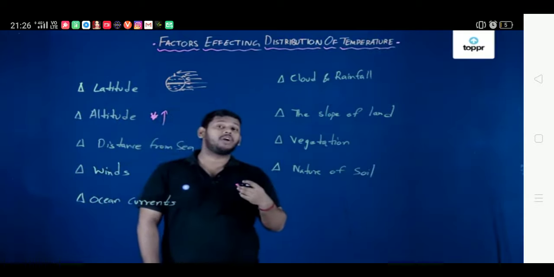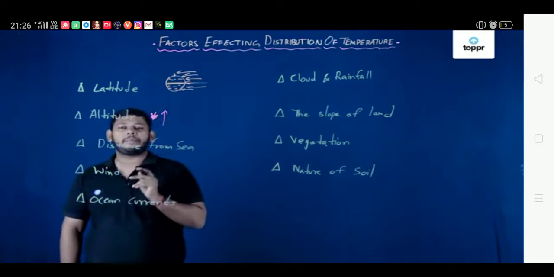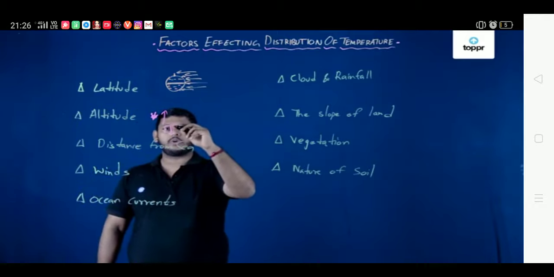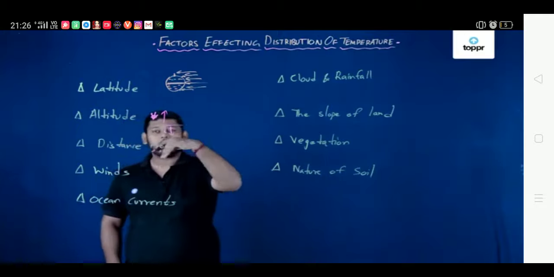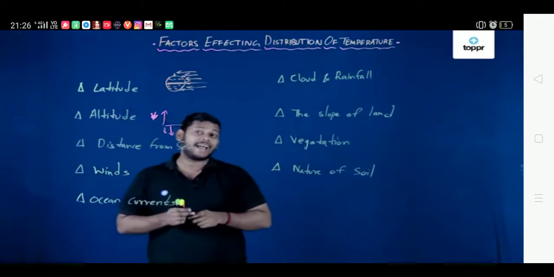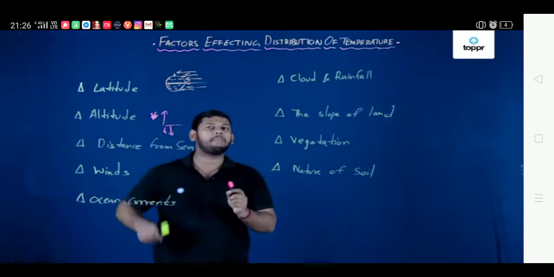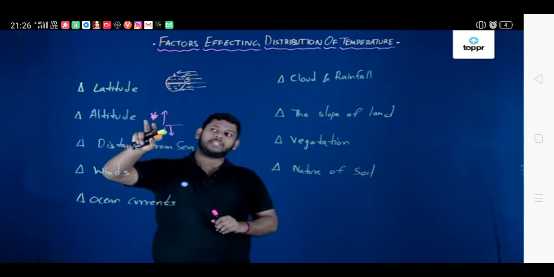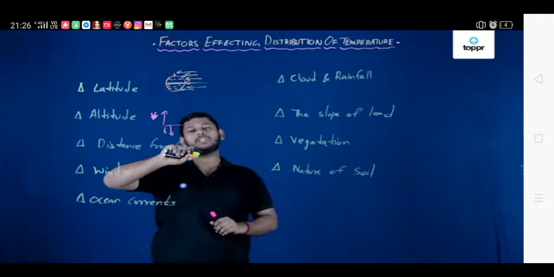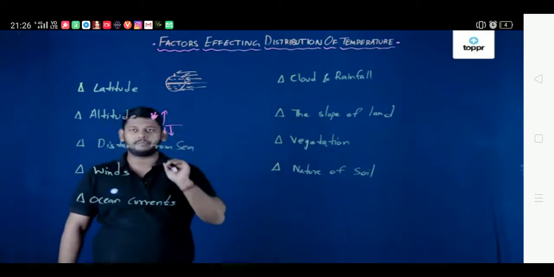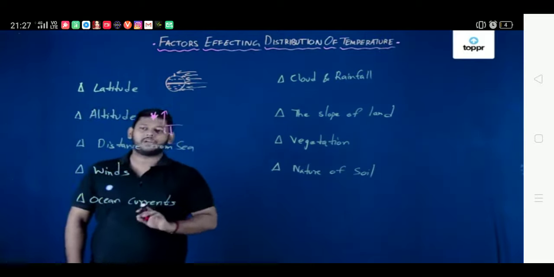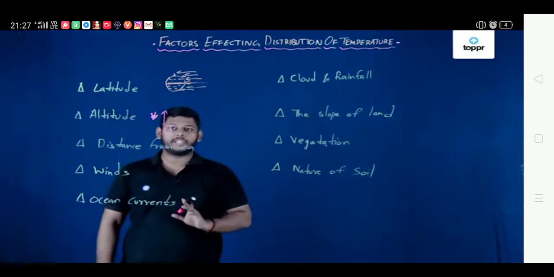But there is also something called the inversion of temperature, which is nothing but the decrease of temperature while we decrease the altitude. The reason for this is, suppose you're talking about valleys or gorges, sunlight does not reach down to the gorges. So as we go down, the temperature decreases. When you're going up, the temperature is decreasing, and when you're going down as well, the temperature is decreasing from the mean baseline. So that is the effect of inversion, and this is the effect of the normal lapse rate. That is the effect of altitude on the temperature.